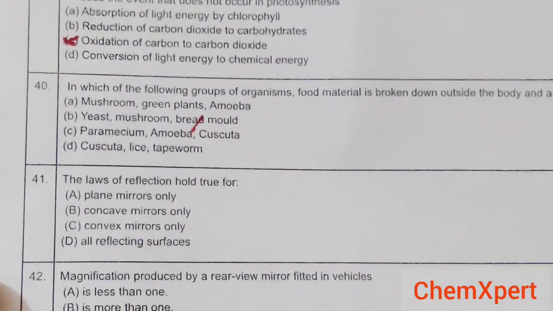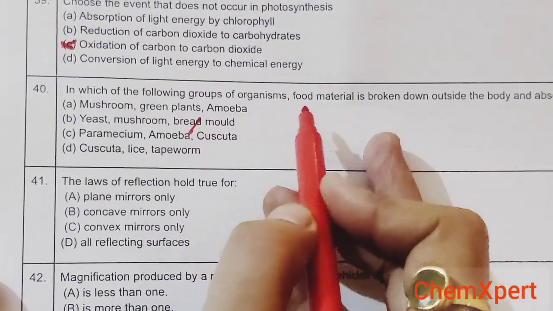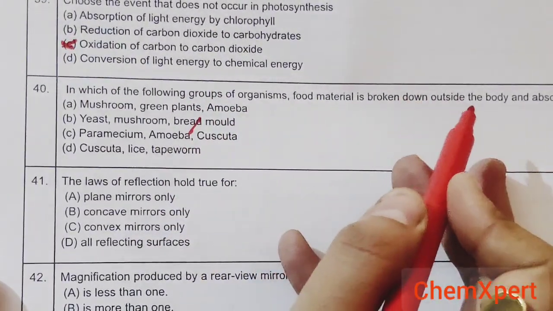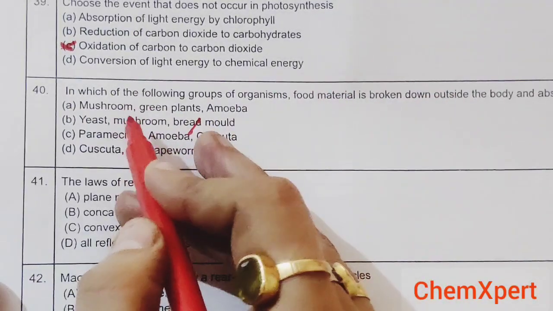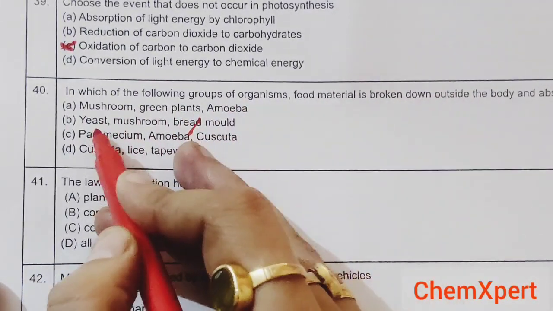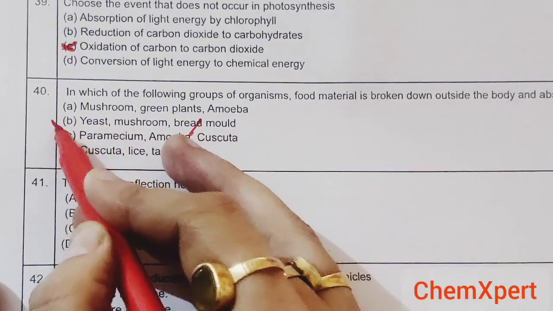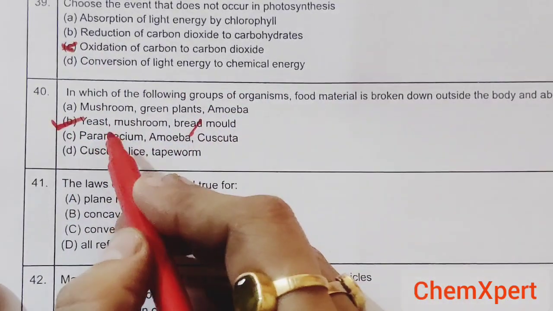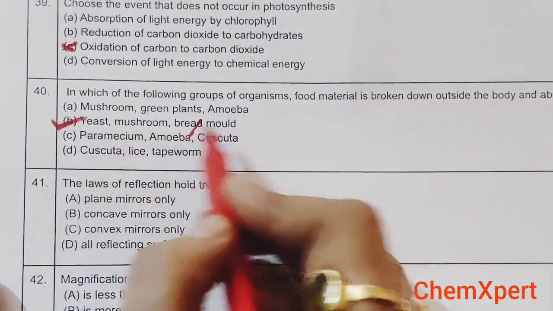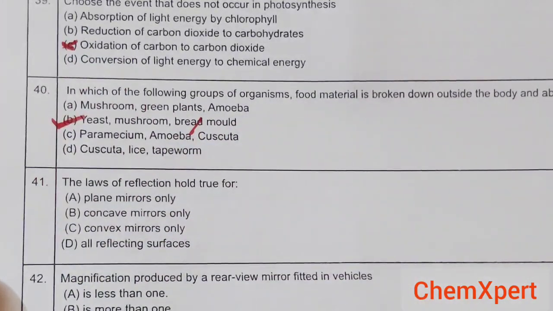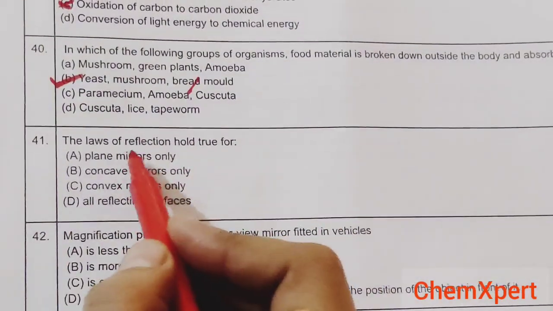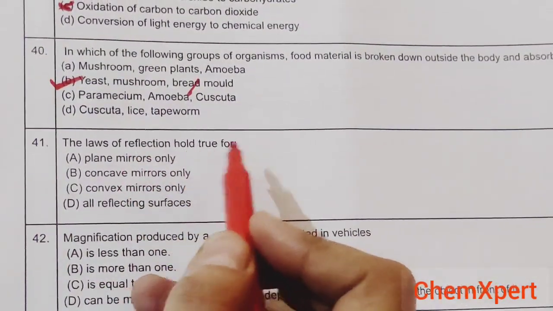Now the next is, in which group of organisms is food material broken down outside the body and absorbed? So mushroom, green plants, amoeba, yeast, mushroom, bread mold is the correct answer. So this is, we can say, saprophytic.